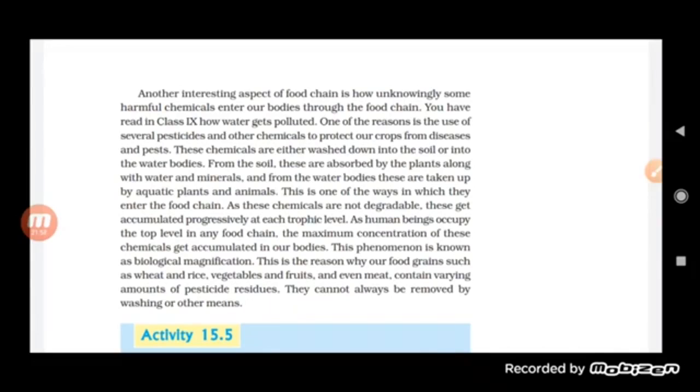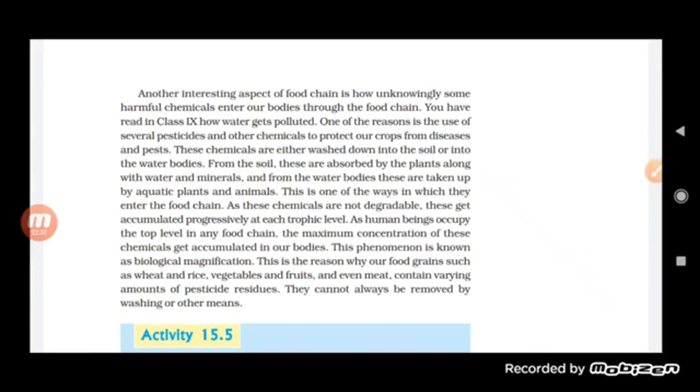Similarly, when this DDT was washed with the water, it entered into the water bodies, which were used by the plants, then by the animals, and those animals were eaten by the other top animals. When the amount of DDT was compared with the plant, it was found that the amount of DDT in the higher animal was more than in the plant. So this accumulation of the concentration of the chemical in the higher trophic level is called biological magnification.